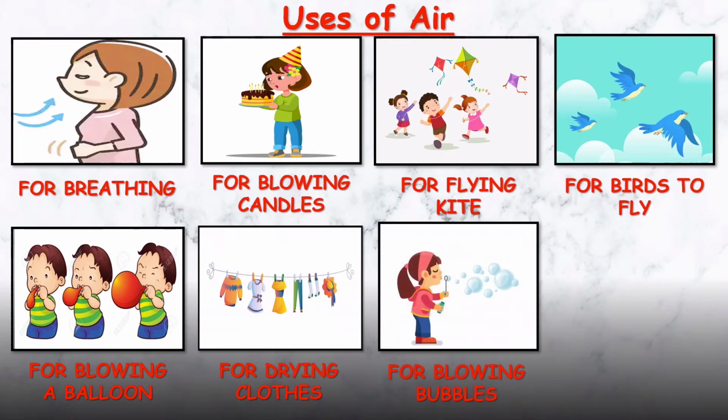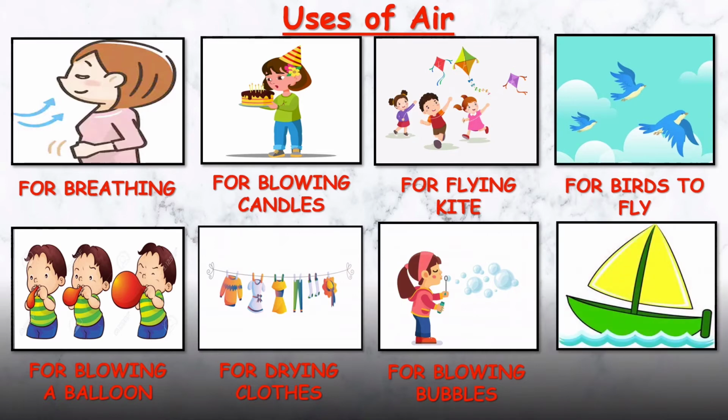For blowing bubbles. For sailing boat, we need air. So children, as you can see on your screen, these are the uses of air. For these activities, we need air. So you have to learn what are the uses of air.